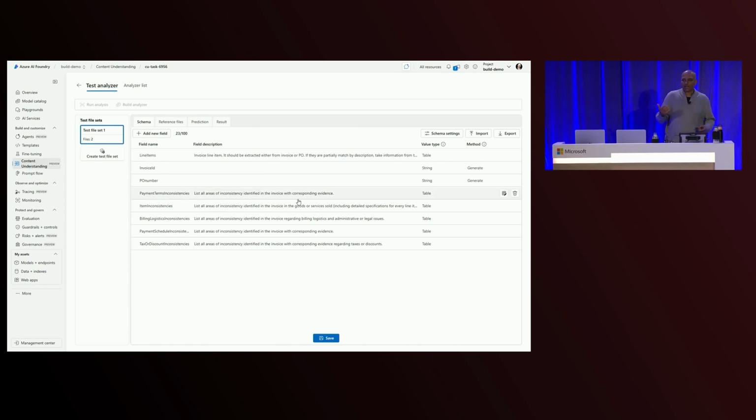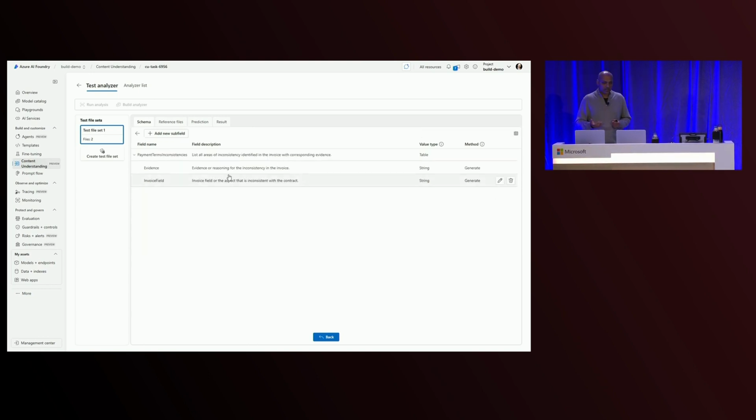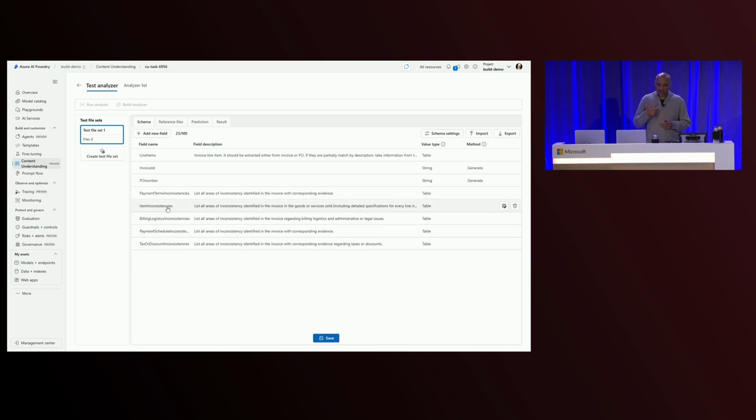So we've got a few classes of things that we want to look for. We want to guide the analyzer to say, let's go look at some things like this. Payment terms, we're trying to say, list all areas of inconsistencies in the payment terms. Look at the invoice, look at the PO, look at the contracts, and then you define what those inconsistencies are. And you give us the evidence of where you think these inconsistencies are.